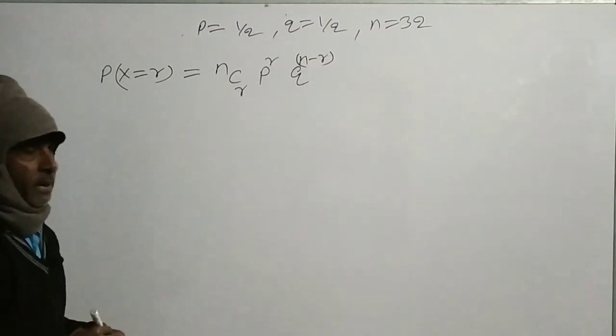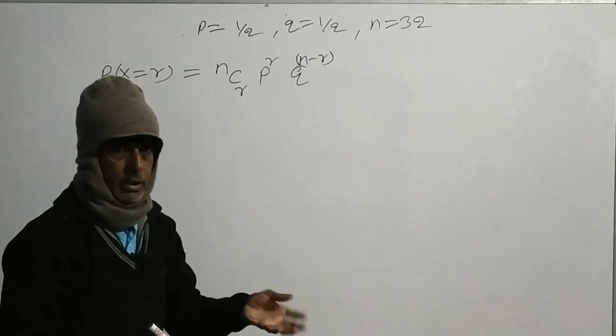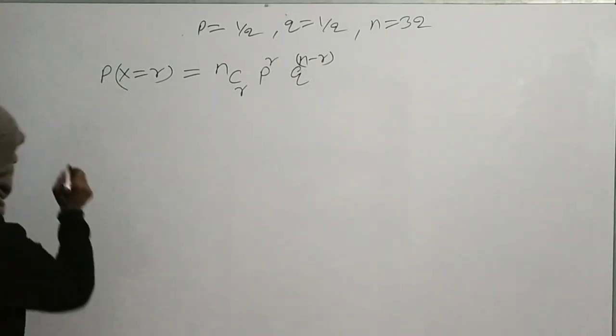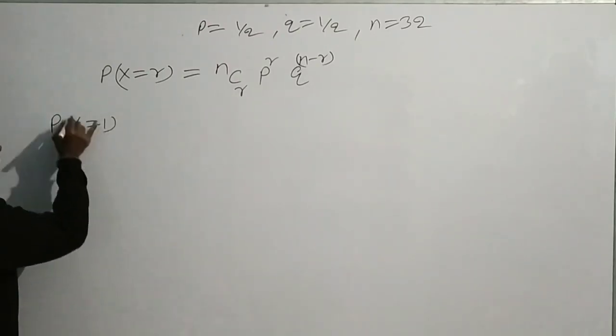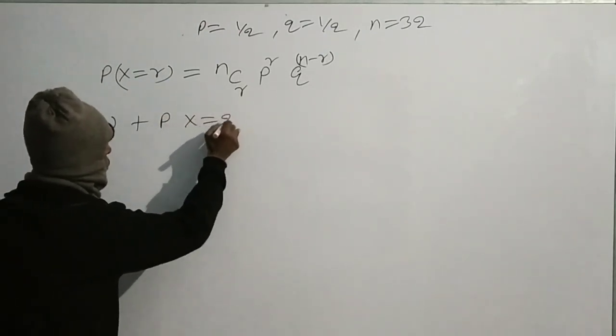Therefore, the probability for 1 or 2 successes will be equal to probability of x equal to 1 plus probability of x equal to 2.